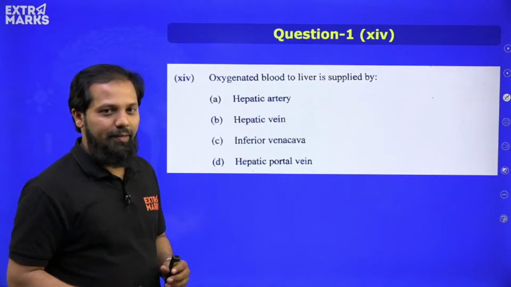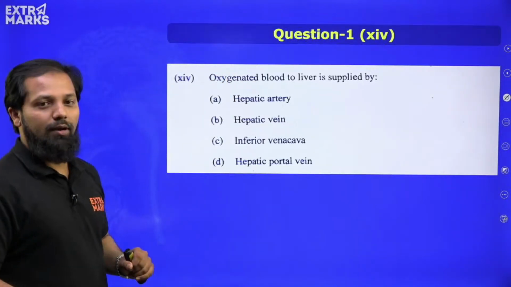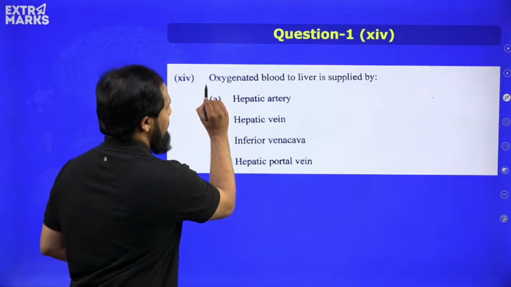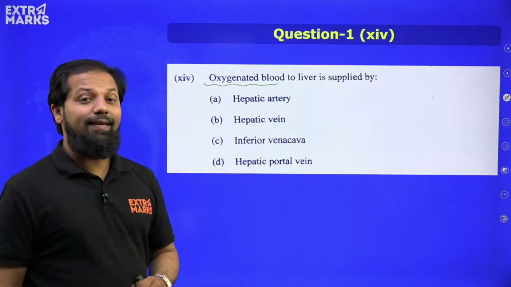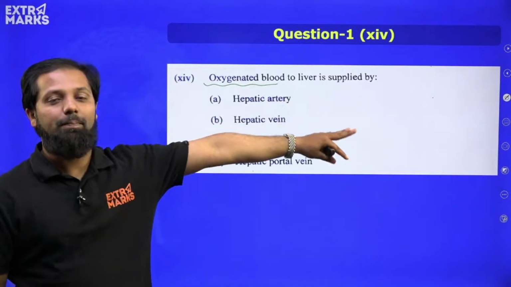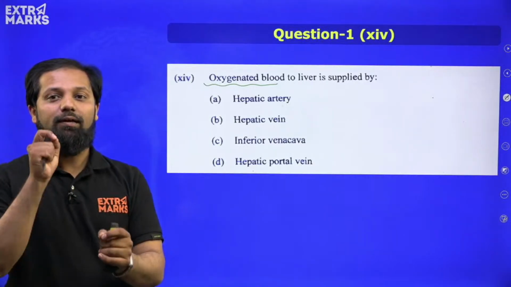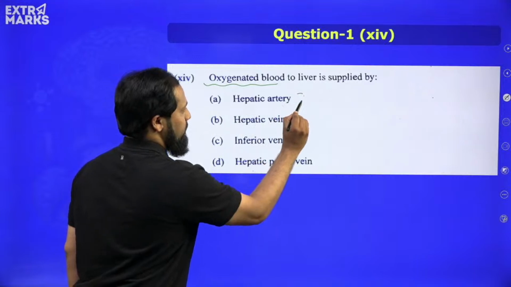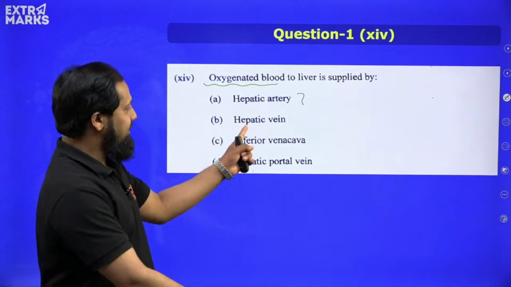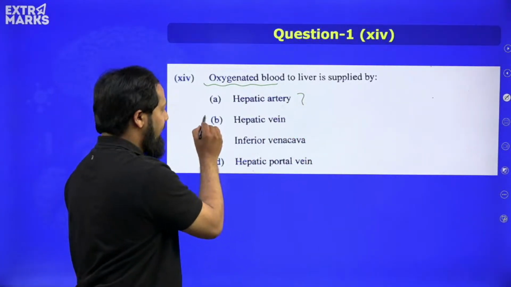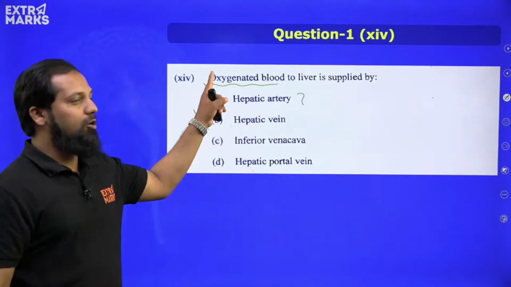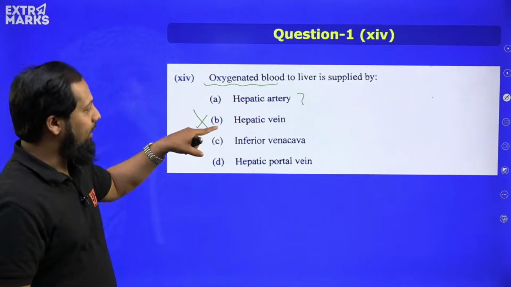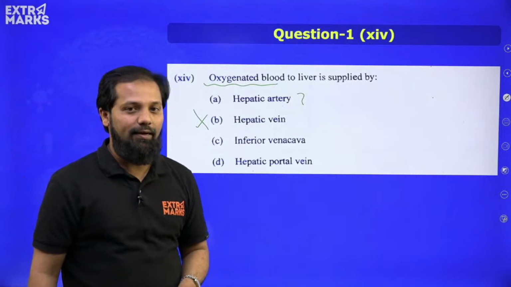So what are we speaking about? See, here first of all let us see the question. The question is asking us to know the oxygenated blood to liver is supplied by which particular blood vessel. Is it hepatic artery? Is it hepatic vein? The answer is no. Why? Because oxygenated blood and hepatic vein, they don't have any connection.